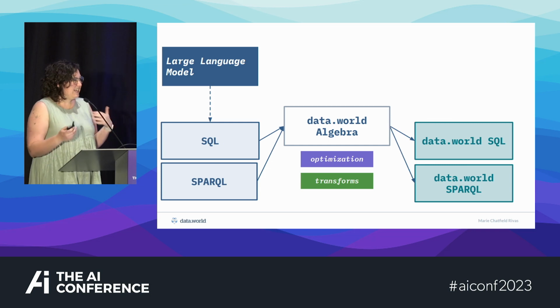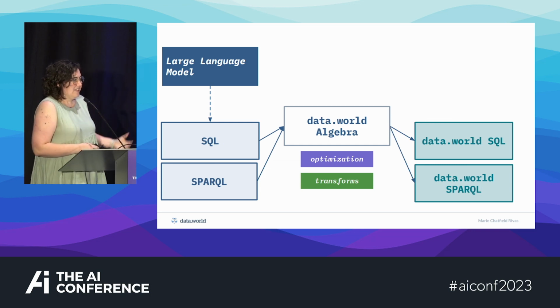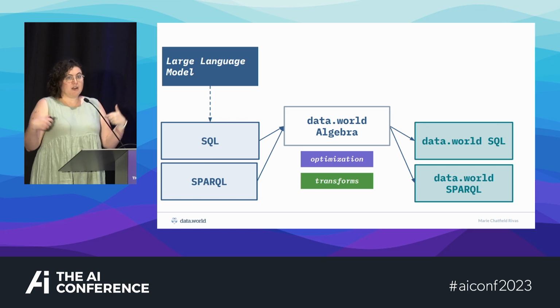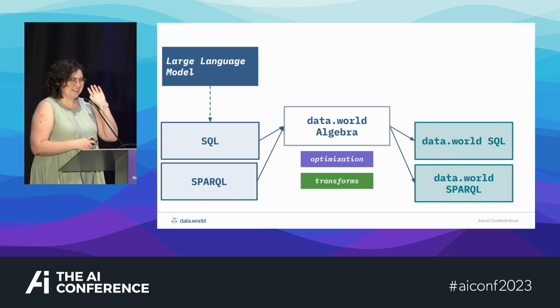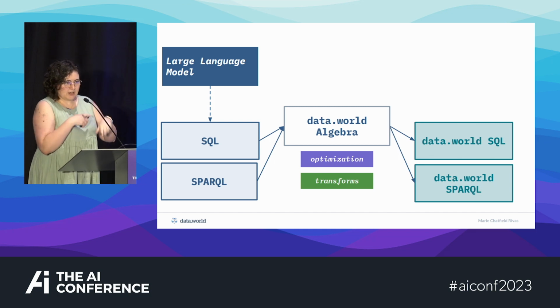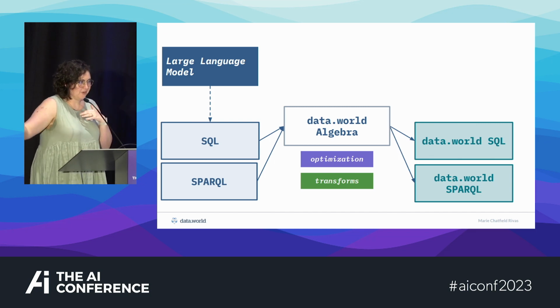You know, it kind of depends on your model and how it's feeling that day. So we parse whatever we get back from our large language model into algebra. We go through the same process of optimizing it, transforming it, and then we emit our version of SQL, which then, once that's in the user and they're like, yeah, I like this, go ahead and run it, it goes through the entire process the other way of going from SQL to whatever is going to query their actual data.